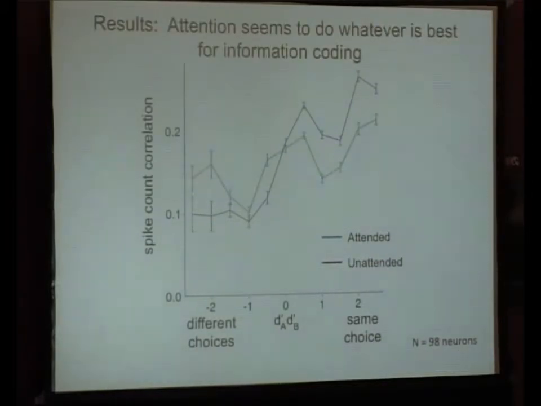So what we found then with attention is that, again, attention decreases correlation amongst pairs of neurons that are in the same pool. And in confirmation of hypothesis 2, it increases correlations between pairs of neurons that represent opposite choices. And it turns out that this finding is extremely robust. We've actually found it on every single day of data collection that we've done where we have sufficient data.